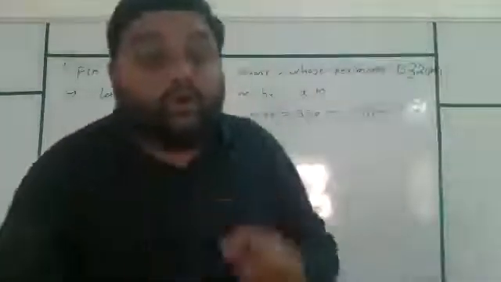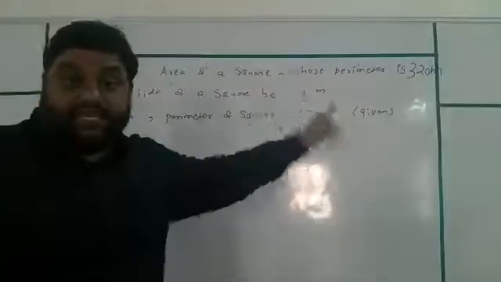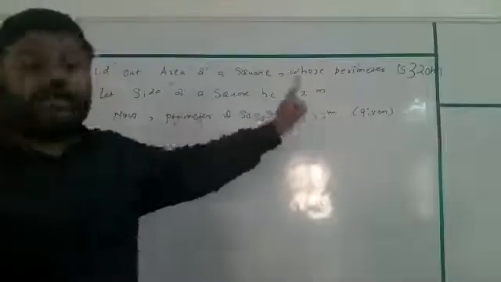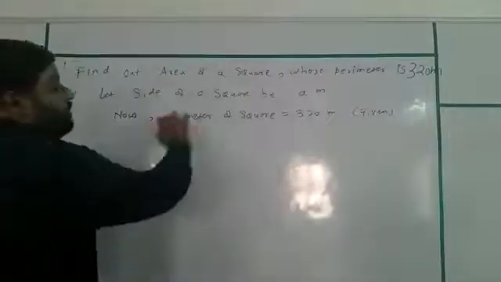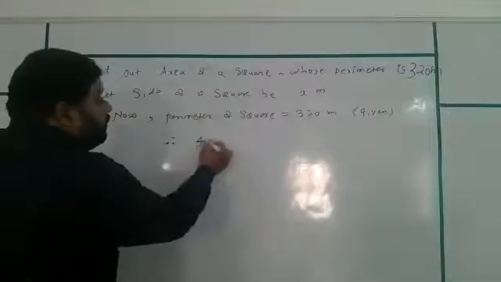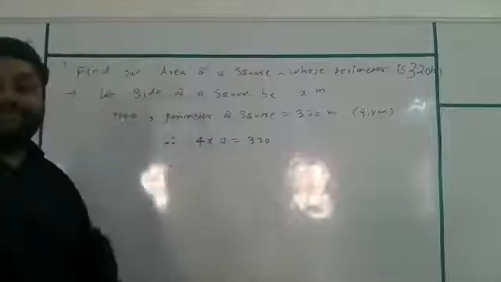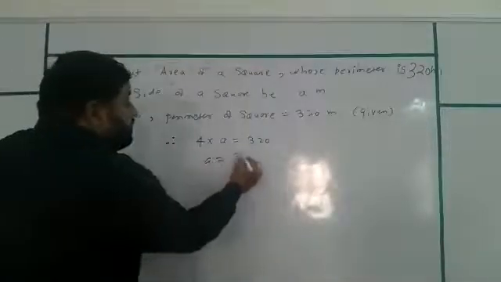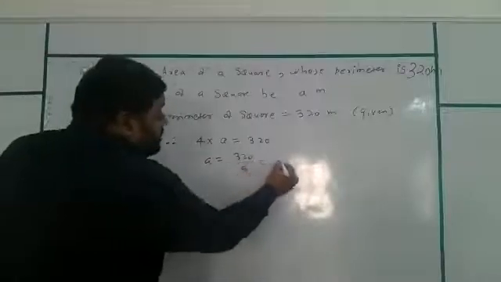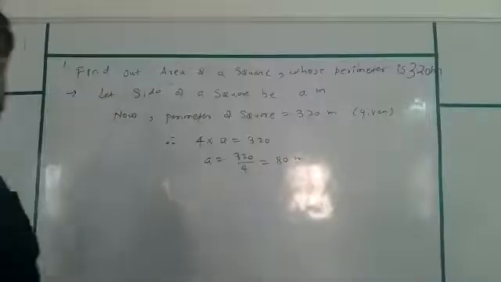How do you get to know that? By using the given concept. It is given. So perimeter of a square is equal to 320 meter. Hence, the formula for the perimeter of a square: 4 multiplied by a is equal to 320 meter. We know that 4 into side is 320 meter. Hence, a will be 320 divided by 4, which is 80 meter. Hence, side of a square will become 80 meter.